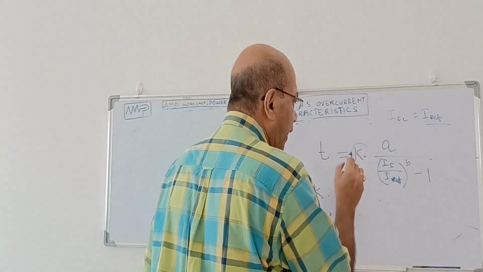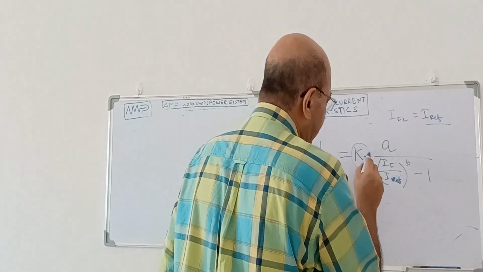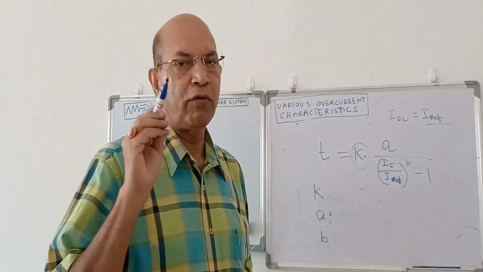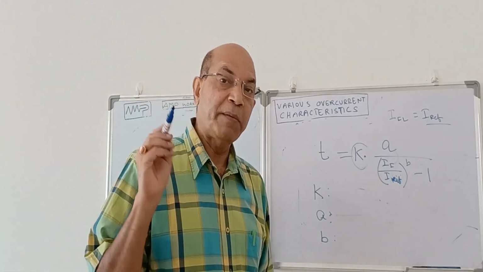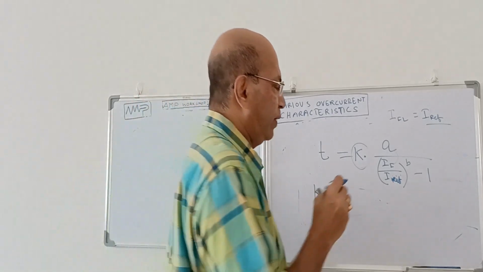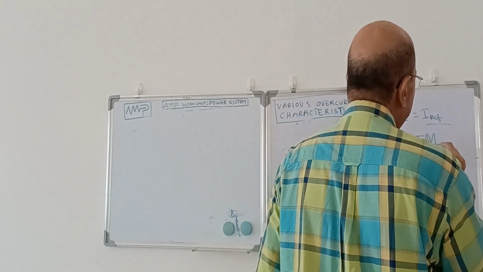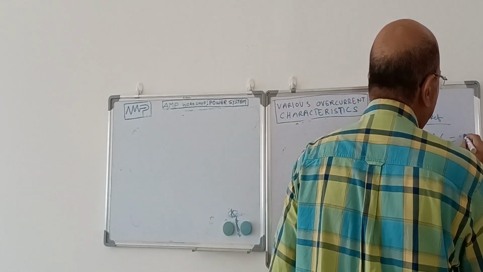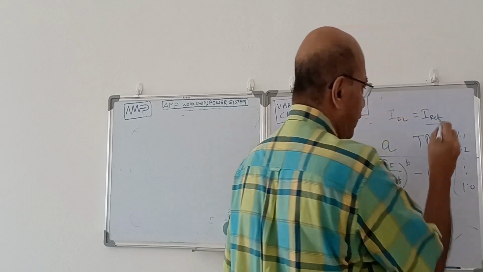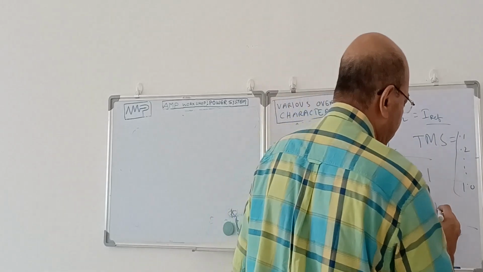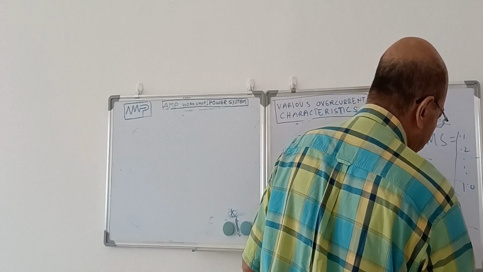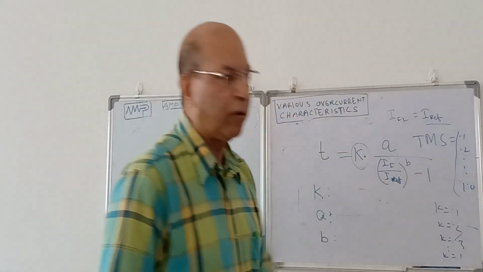Now this K is a constant which will decide how many curves you can obtain from a particular relay. In the old electromagnetic relay, we call it TMS. The TMS value can be 0.1, 0.2, this way up to 1.0. That means there are 10 values. These 10 values are actually the value of K. K can be 0.1, 0.2, 0.3, this way up to 1. This is applicable for the electromagnetic relay.